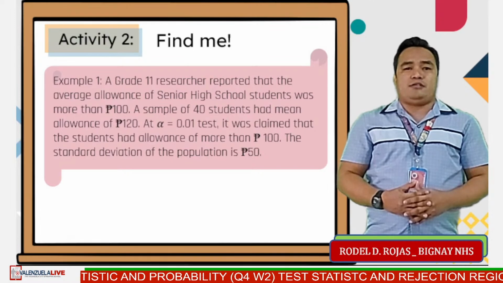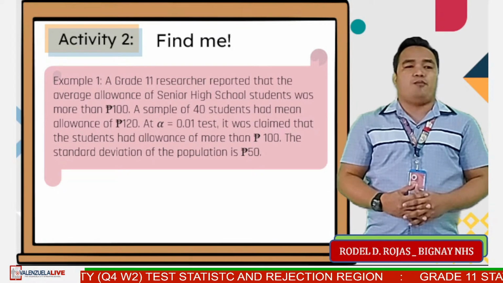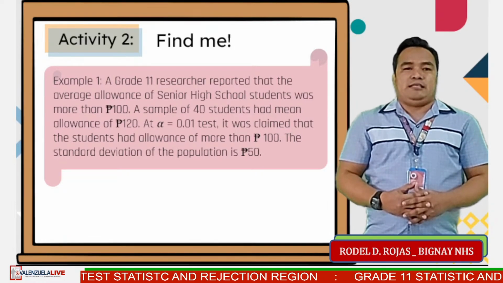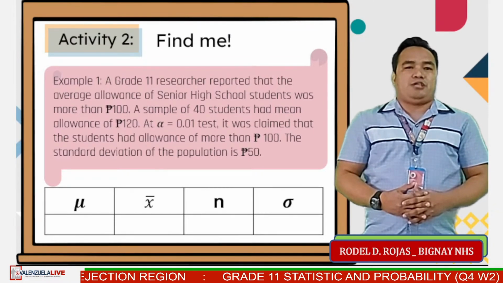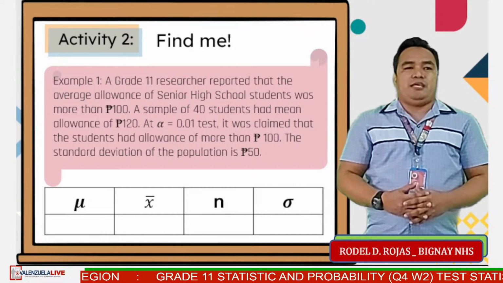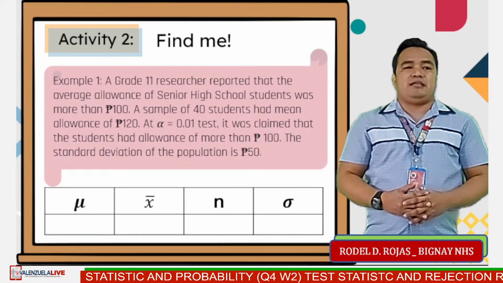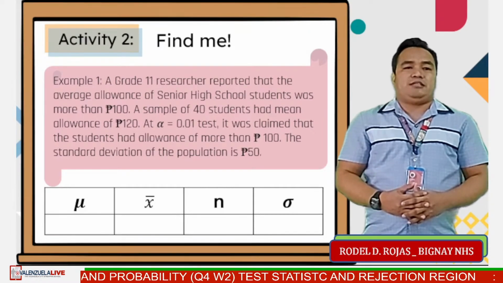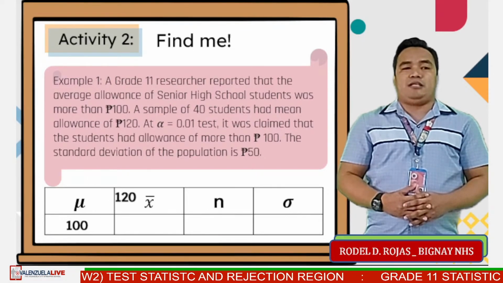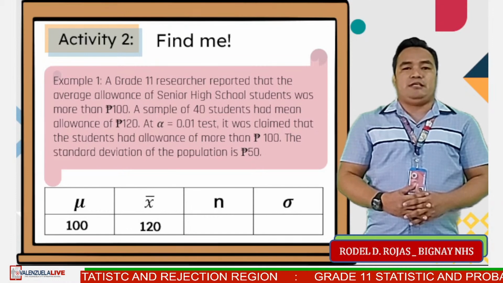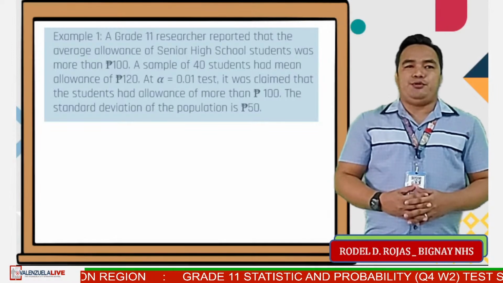At alpha equals 0.01 tests, it was claimed that the students had allowance of more than 100 pesos. The standard deviation of the population is 50 pesos. Find the population mean or mu, sample mean x bar, sample size small n, and the population standard deviation sigma. Based on the given, population mean is 100, sample mean is 120, number of sample 40, and the population standard deviation is 50. Again, mu is 100 pesos.